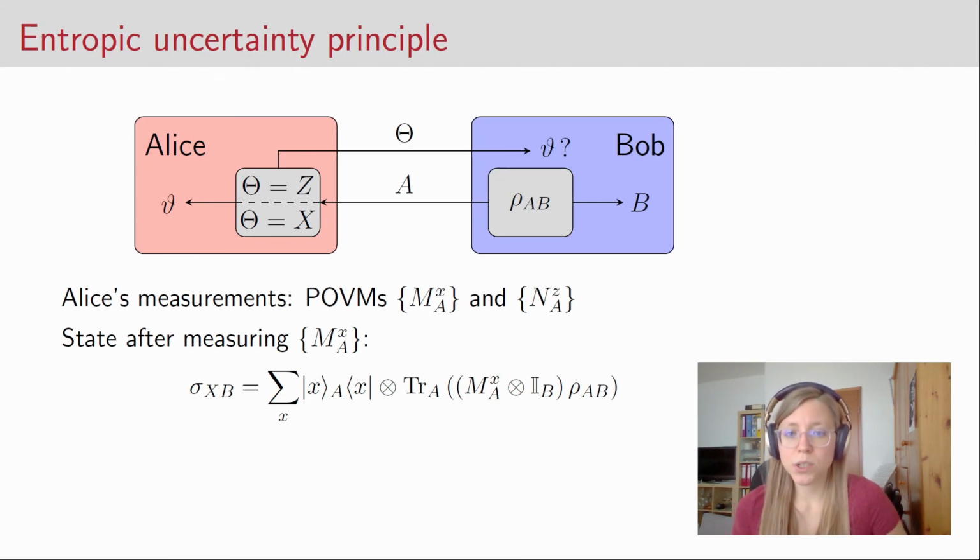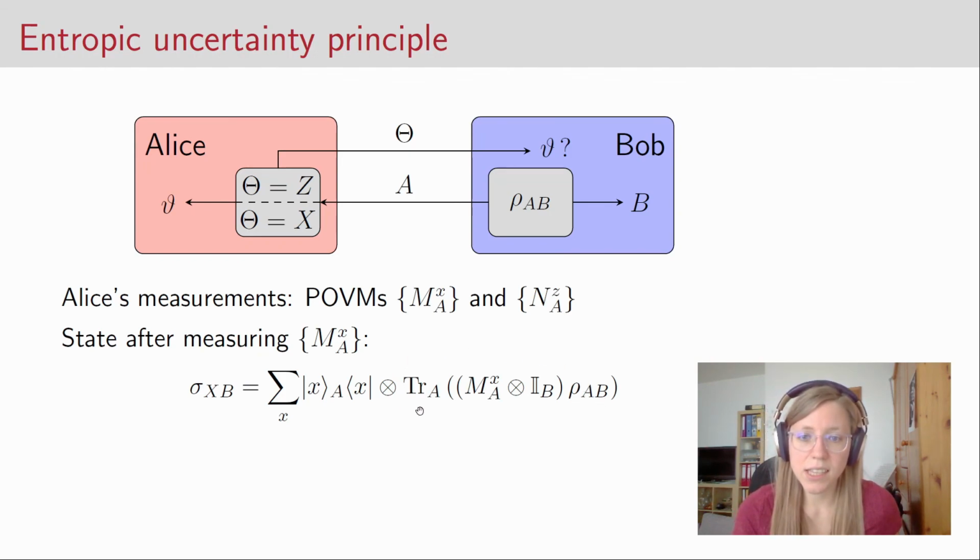Suppose she chooses to measure the POVM M. The state after measuring is then given by the following state I call sigma XB, where we have the outcome X that Alice got encoded into quantum states, and the tensor product with the trace over Alice's system of the state rho AB, where we have applied the measurement on Alice's part and the identity on Bob's part.